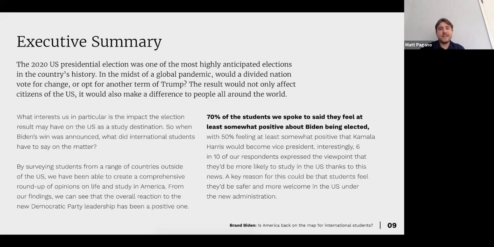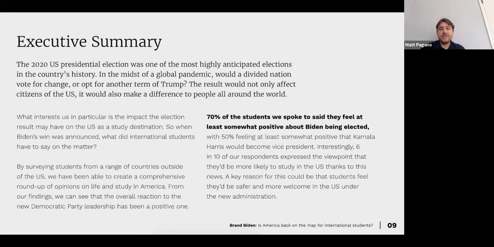What interests us in particular is the impact the election result may have on the US as a study destination. So when Biden's win was announced, what did international students have to say on that matter? Surveying students from a range of countries, again, we're going across different continents here. We can see that the overall reaction to the new Democratic Party leadership has been a positive one.